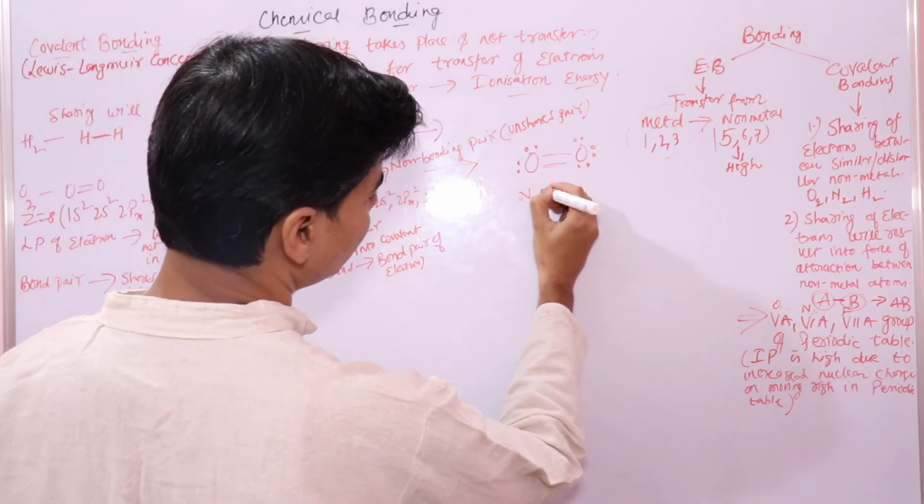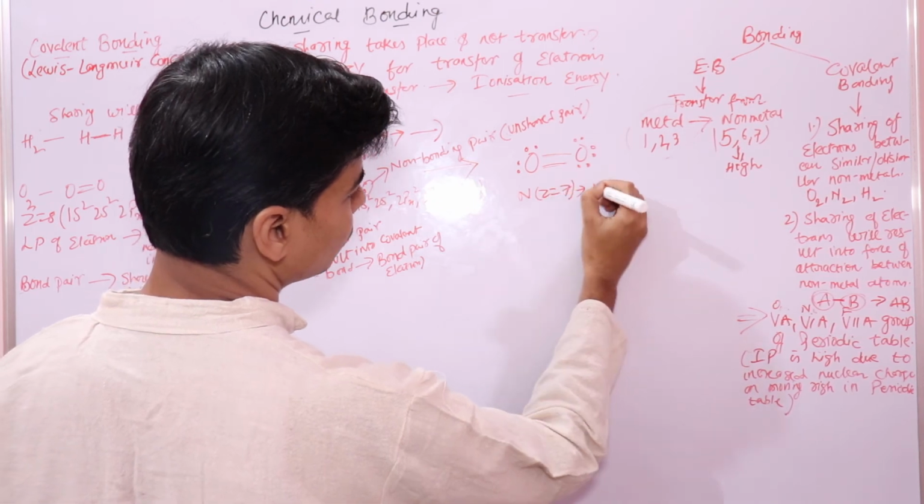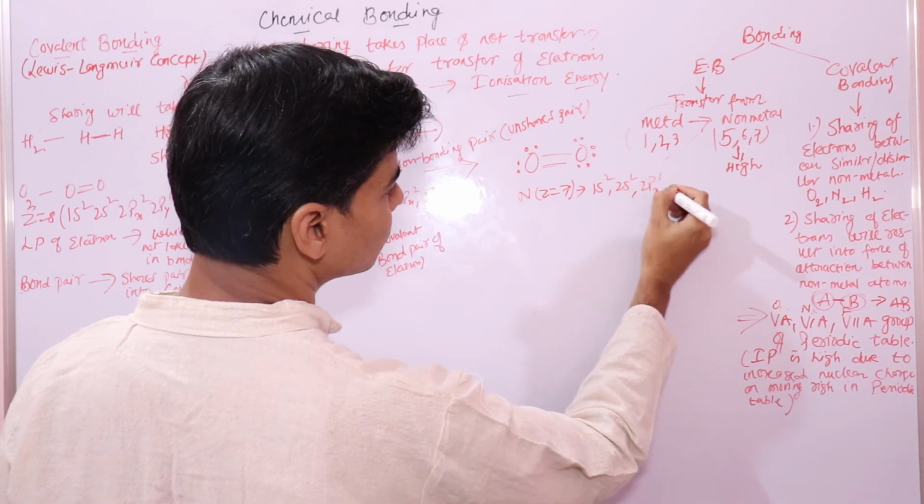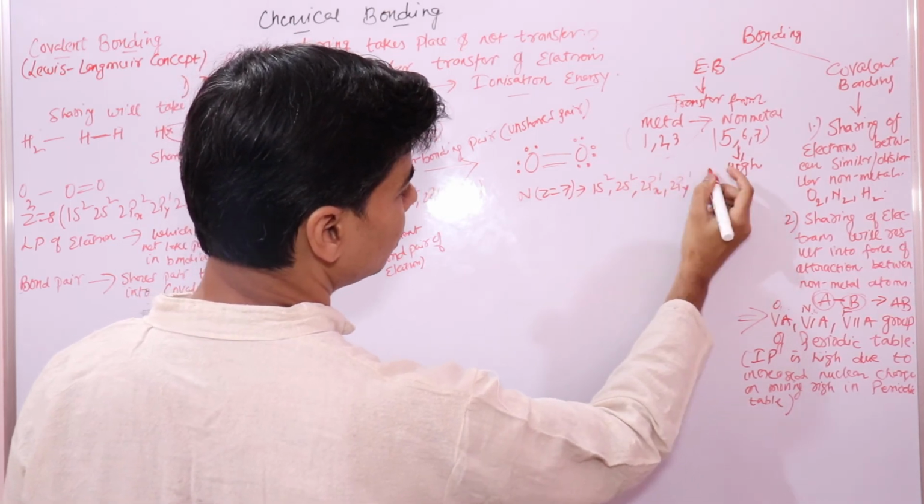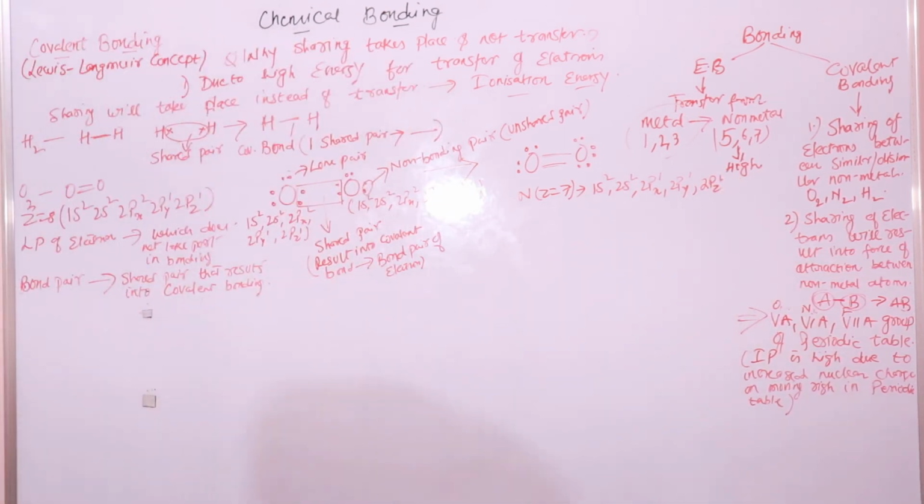Now let's talk about nitrogen. Its atomic number is 7. Electronic configuration will be 1s2, 2s2, 2px1, 2py1, 2pz1.